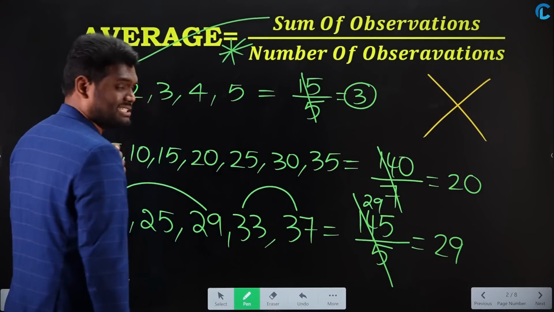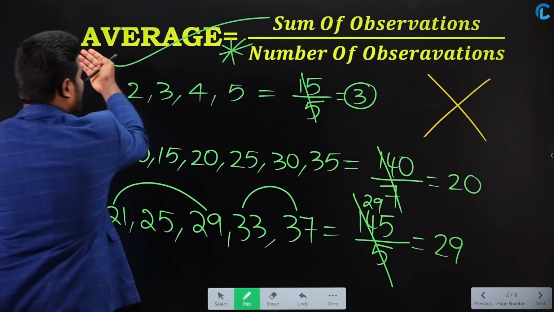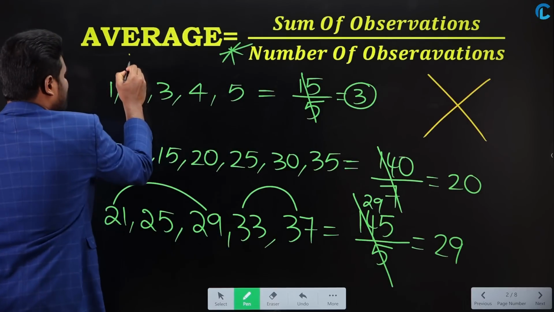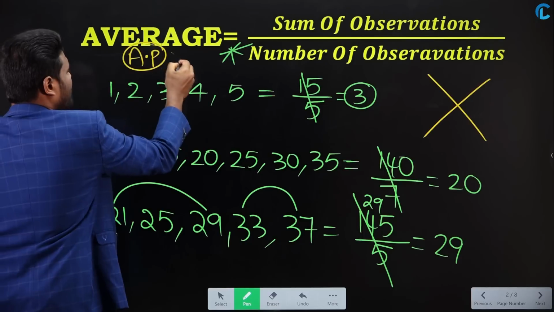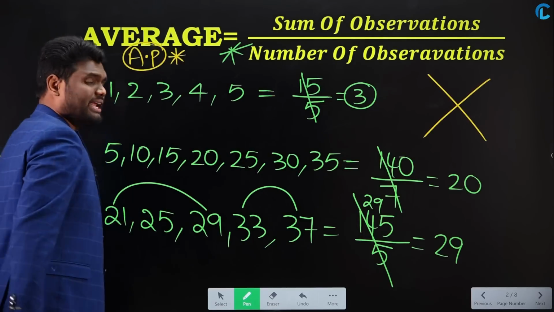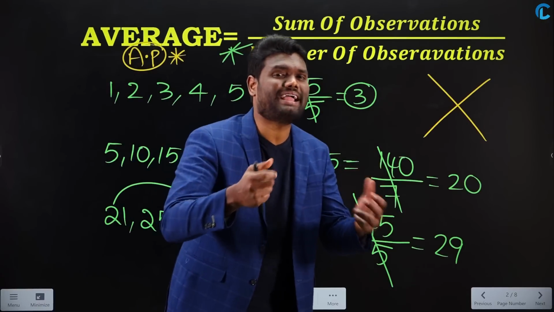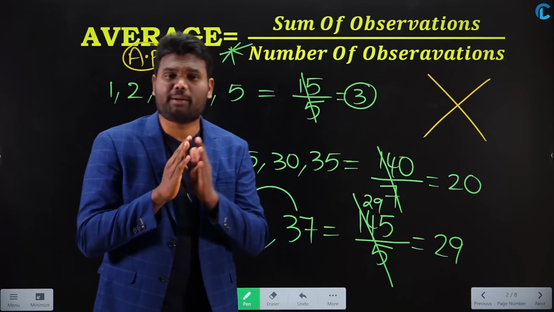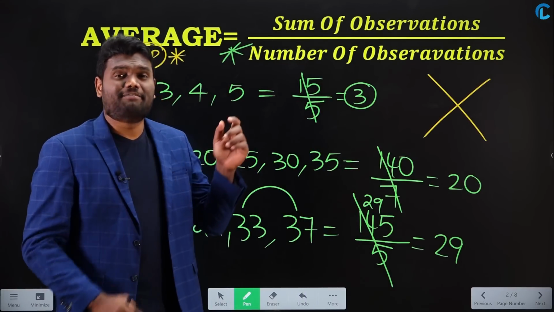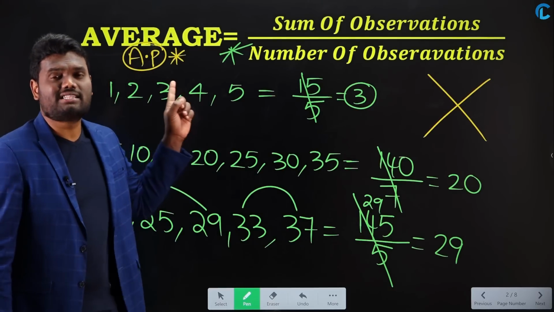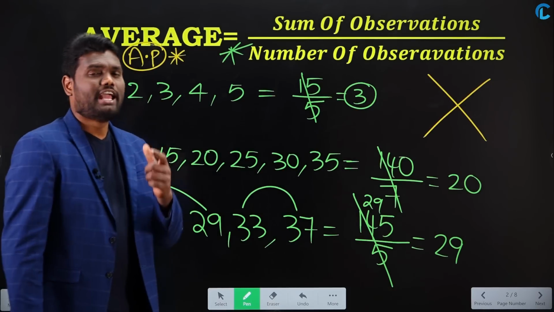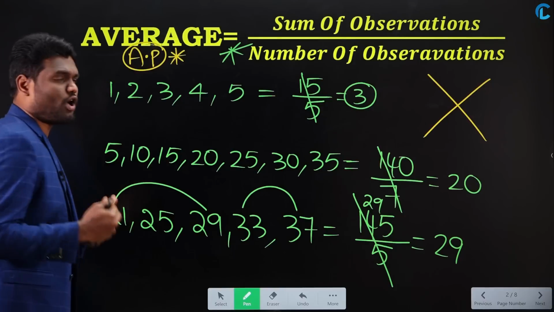If you have seen this series, if, let us say, the given series is in arithmetic progression. When I say arithmetic progression, what do we mean by arithmetic progression? Arithmetic progression is nothing but if the series has a common difference, then we can say that the series is in arithmetic progression.